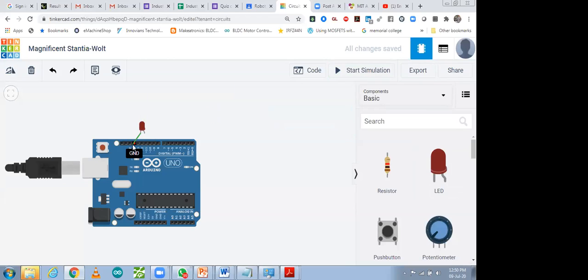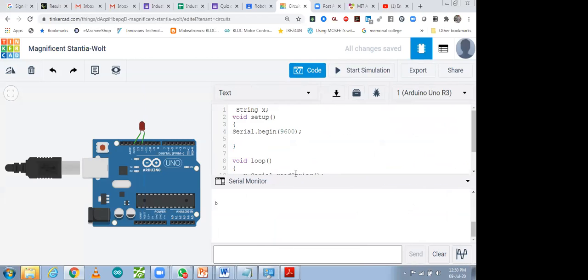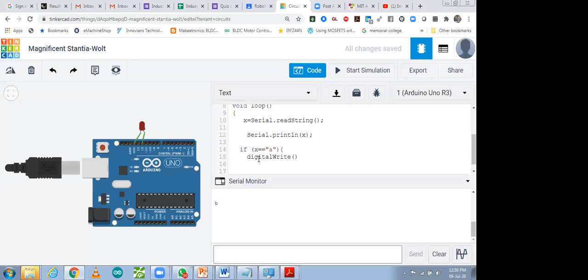So just connect one LED to any pin, take D12, and then go and write code with conditions. If x is equal to A, if A is coming, then we have to use conditions, digitalWrite. So digitalWrite, pin 12 HIGH.